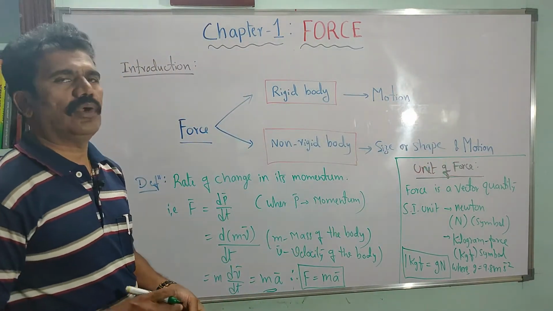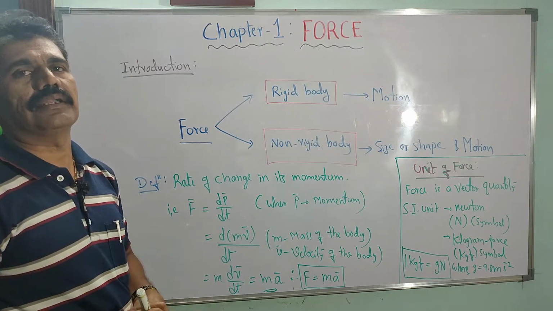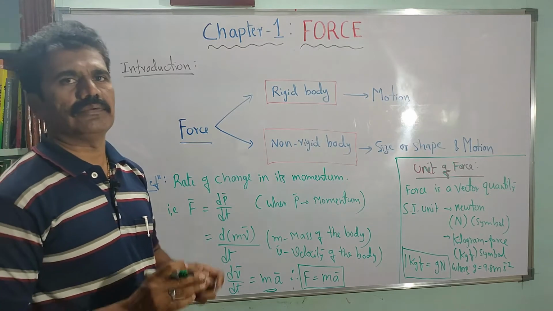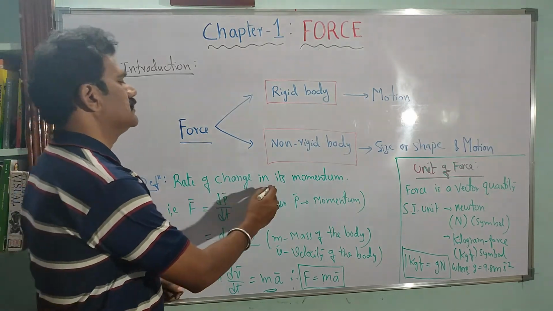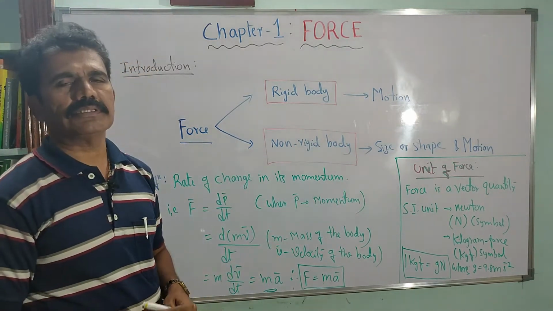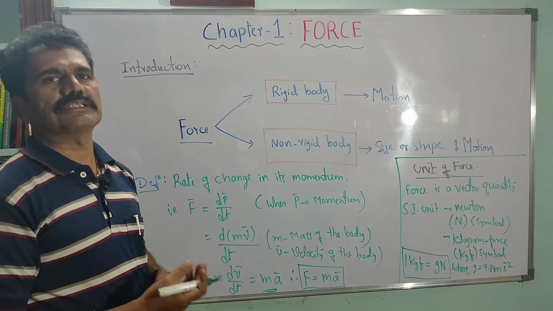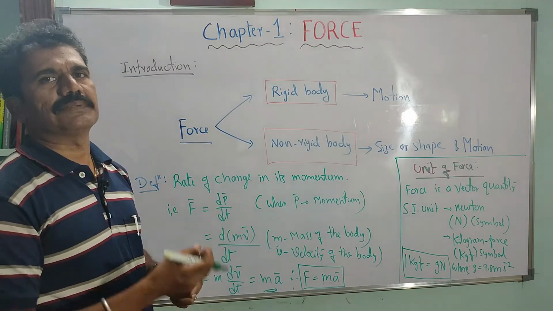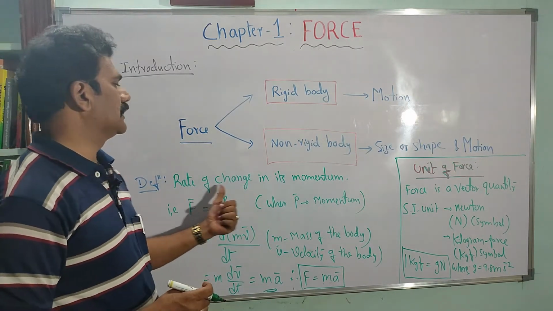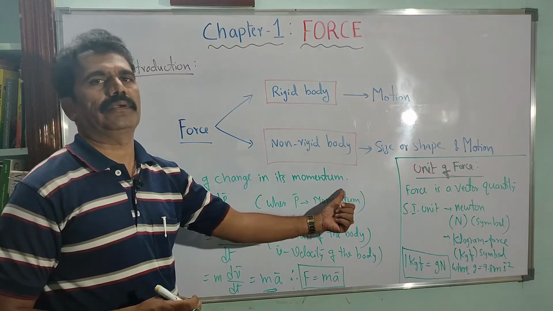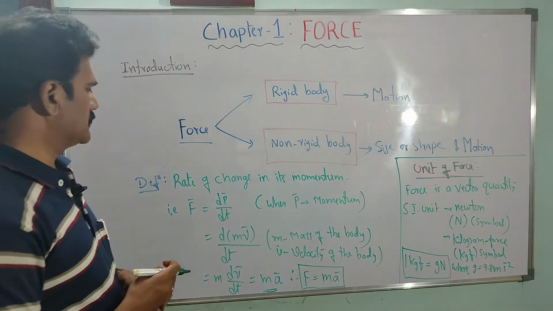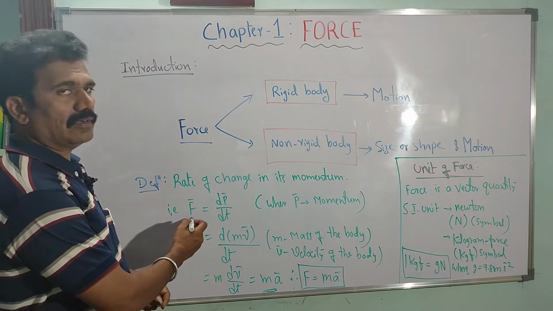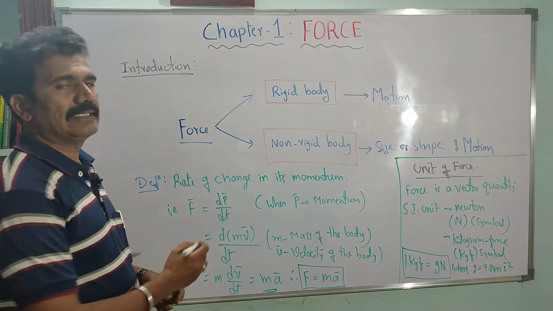Now, how do we quantify the force acting on a body? As per the definition, the physical quantity force is the rate of change of momentum, because we are measuring that quantity with respect to time. How much momentum changes in the body with respect to time is called the rate of change of momentum. A very simple equation calculates the force: F bar is equal to dP bar by dt.